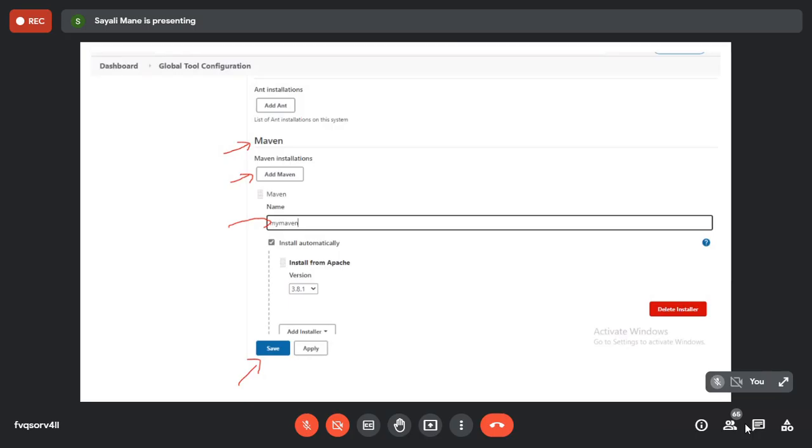So don't save it. Just wait a minute. Can you share your screen because my Jenkins is not opening. It's getting very slow. Okay, ma'am, let me stop sharing.